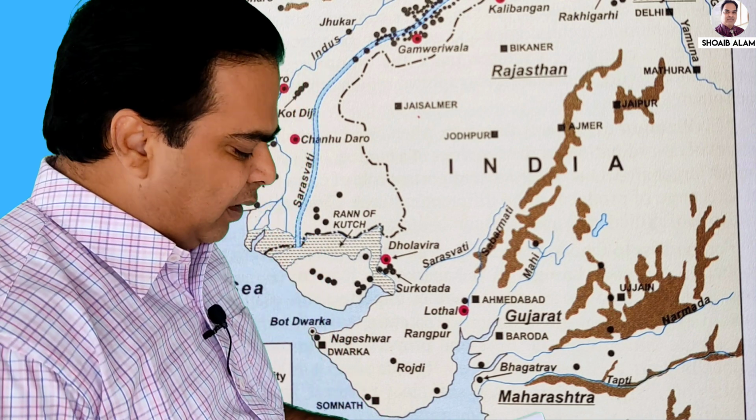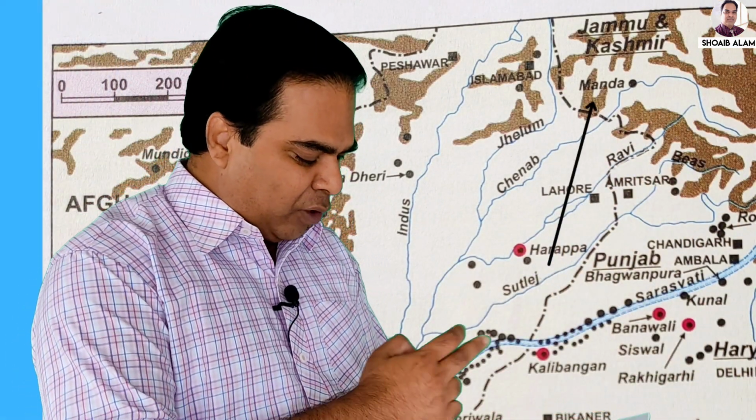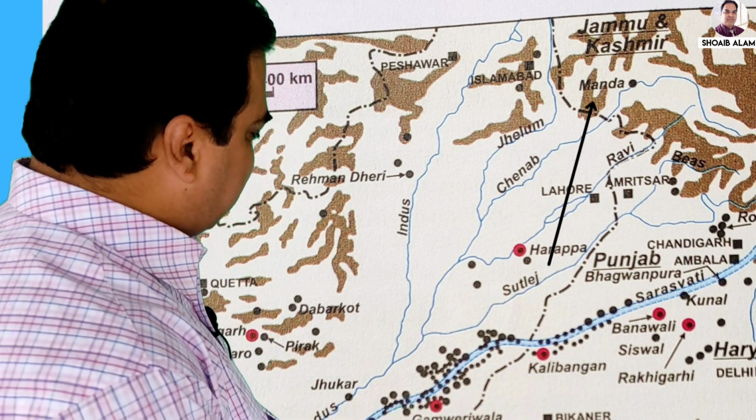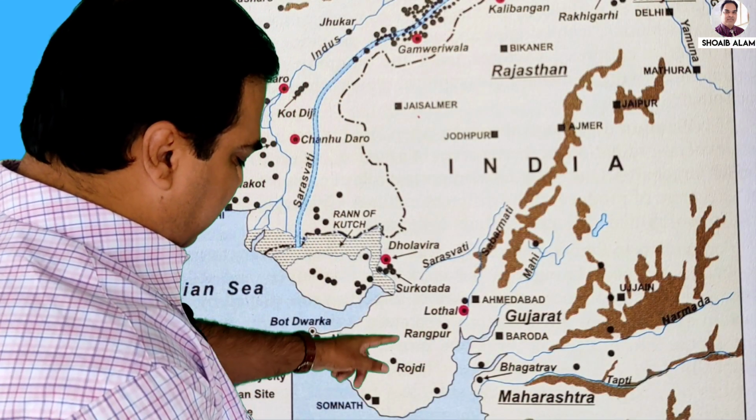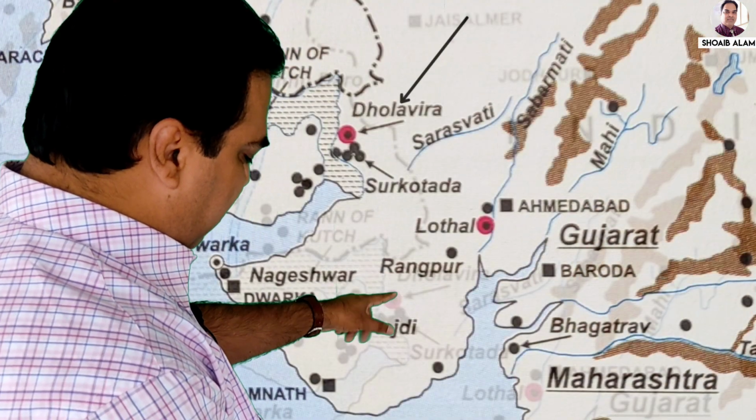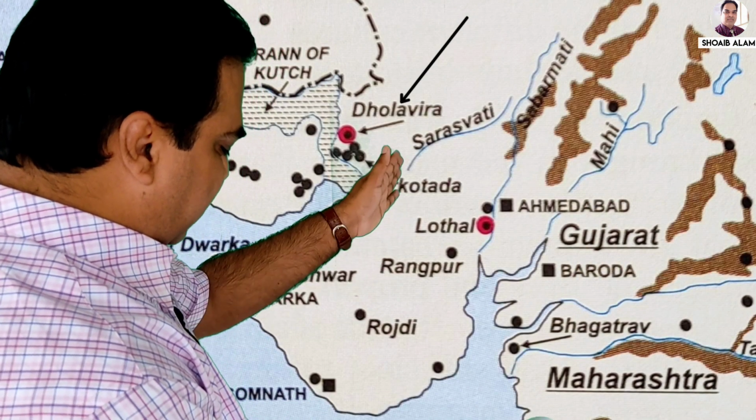So this is all about the extent of the Harappan civilization as per the map given on the board, and a few more are there. You can see it has extended up to Manda, that is in Jammu and Kashmir. And if you come down to the Gujarat side, you can see Rangpur, Lothal, Rojdi, Dwarka, Surkotada, and Dholavira, just a little bit on the red mark.